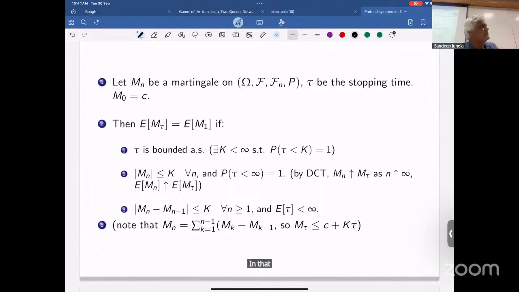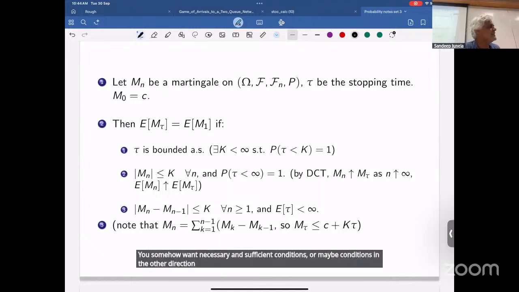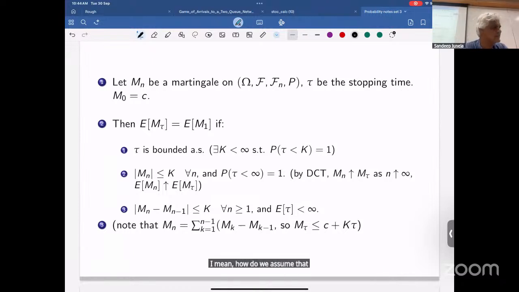In the example which I gave you, the amount of winning was not bounded. That's also a problem. Or the expected stopping time can be infinite. So I'm assuming those things are finite. These are sufficient conditions. You somehow want necessary and sufficient conditions, but this goes a long way. Let's at least see that.